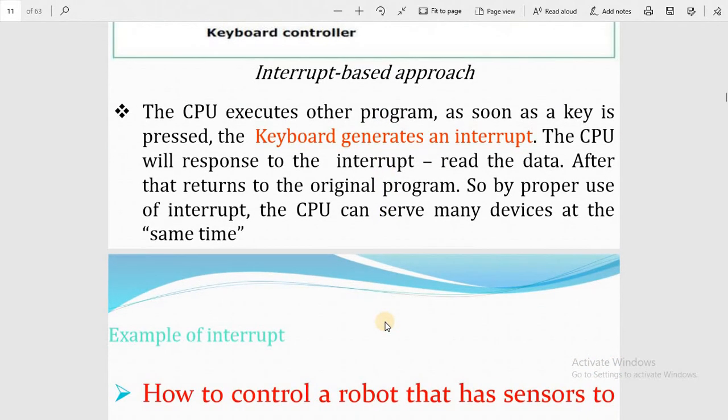The CPU executes another program until a key is pressed. The keyboard generates an interrupt. The CPU will respond to the interrupt and read the data. After that, it returns to the original program. So by proper use of interrupts, the CPU can serve many devices at the same time.